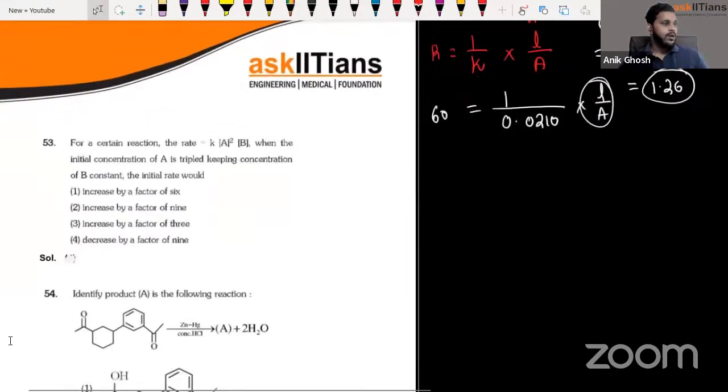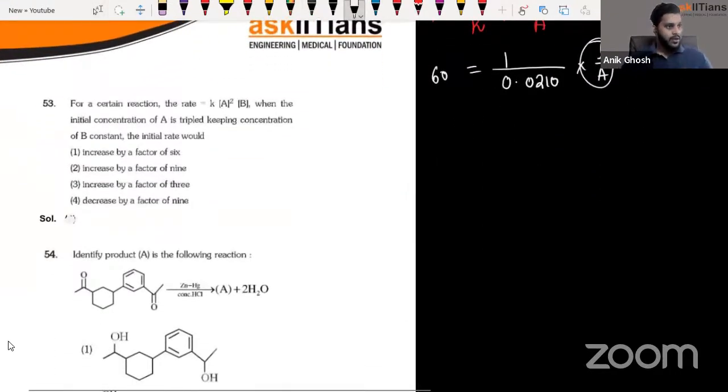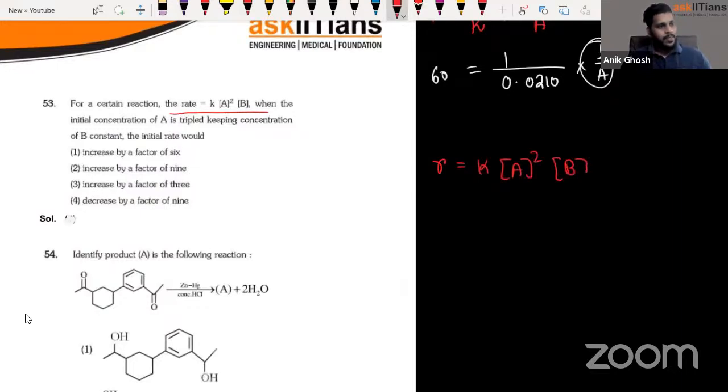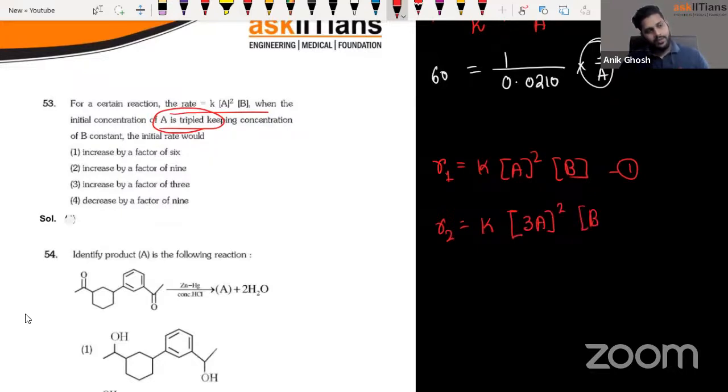Okay. Now coming to the third question. For a certain reaction, the rate equation is given as R equals K A squared B. Now, what are they doing, guys? When the initial concentration of A is tripled, keeping the concentration of B constant. So guys, you tell me, if the concentration of A is tripled, what would be the new rate then? Let's say this is R1, this is R2. K into 3A squared B. So guys, the answer is going to be 3 squared, which is 9.